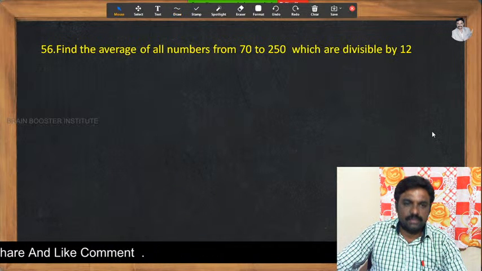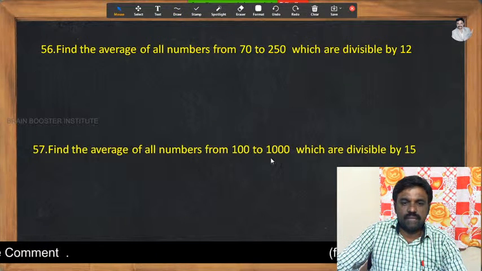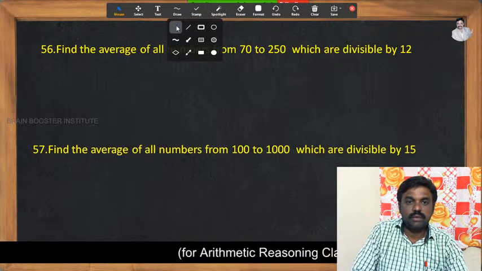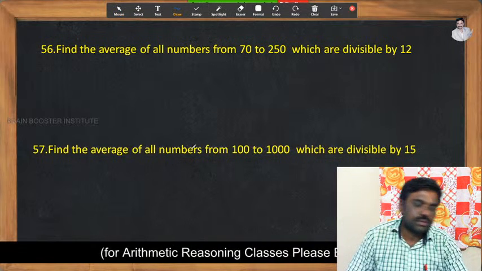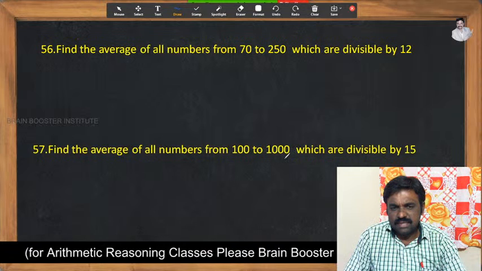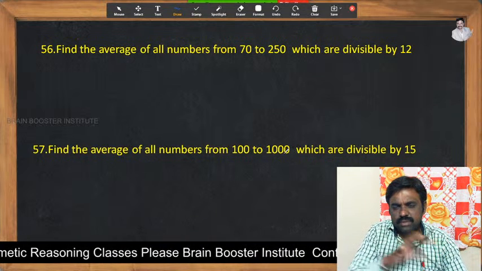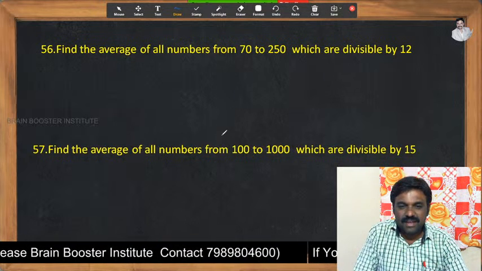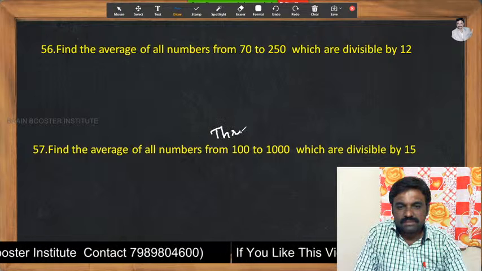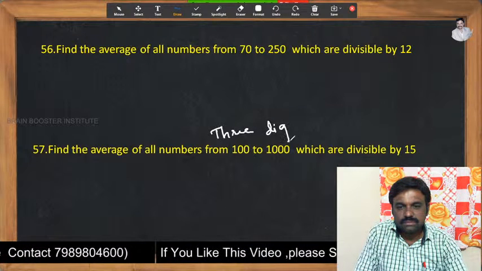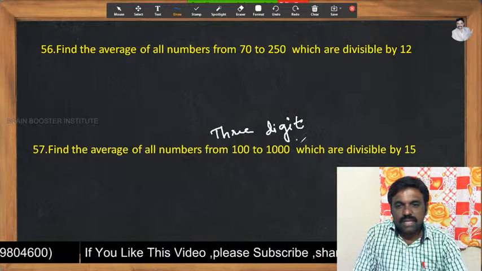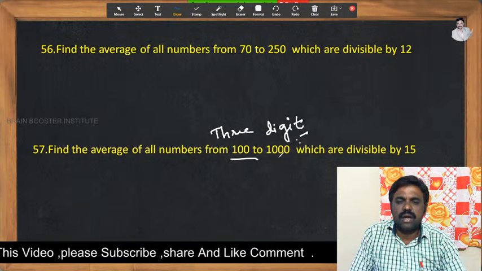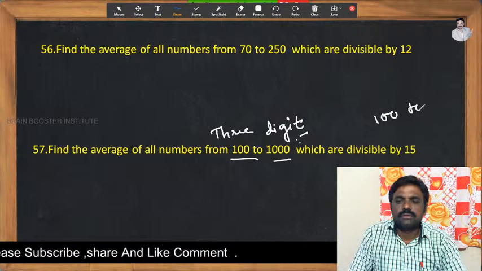Now let's go to the next problem. Find the average of all numbers from 100 to 1000 which are divisible by 15. He may ask the same problem with a different method: find the average of all 3-digit numbers which are divisible by 15. All 3-digit numbers are nothing but 100 to 999.